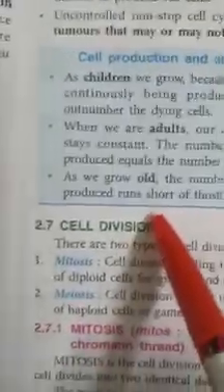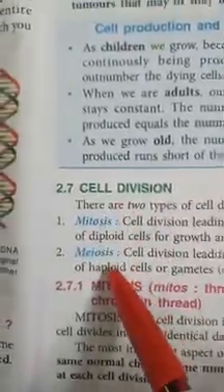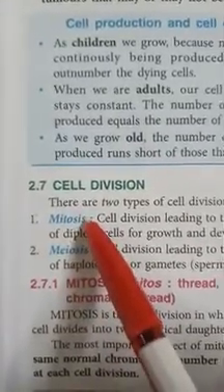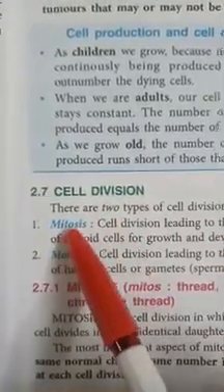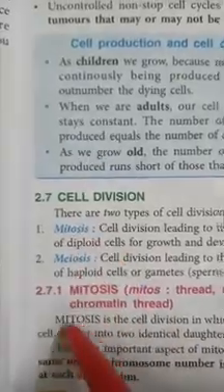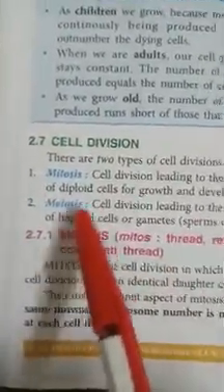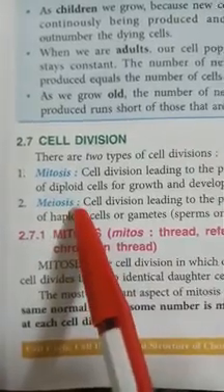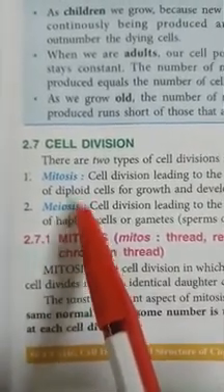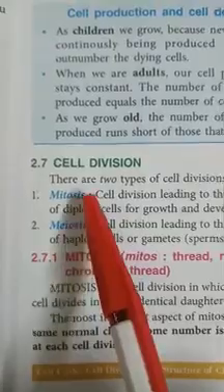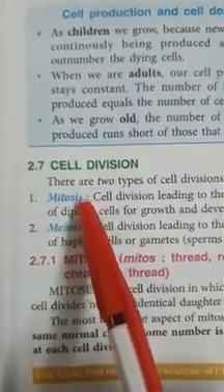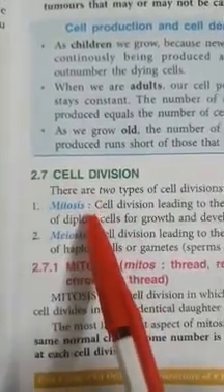Then there are two kinds of cell division, mitosis and meiosis. Mitosis is the kind of cell division taking place in the body cells. Meiosis is the cell division that takes place in the reproductive cells. According to your syllabus, you have to learn about mitosis. I shall take that later.